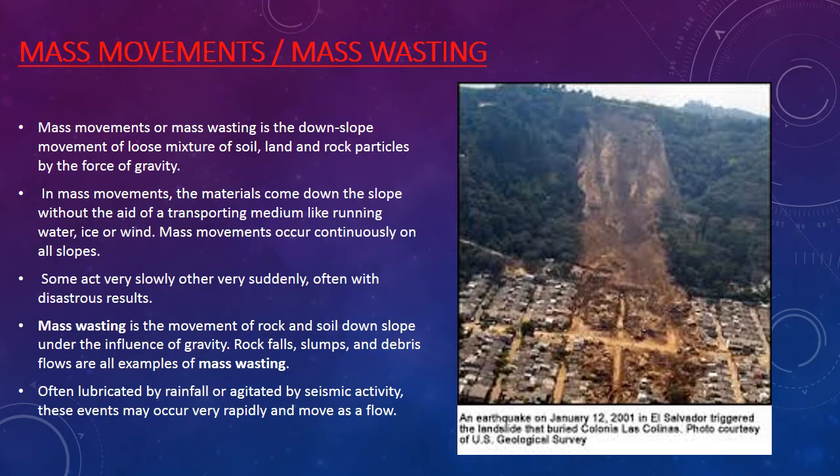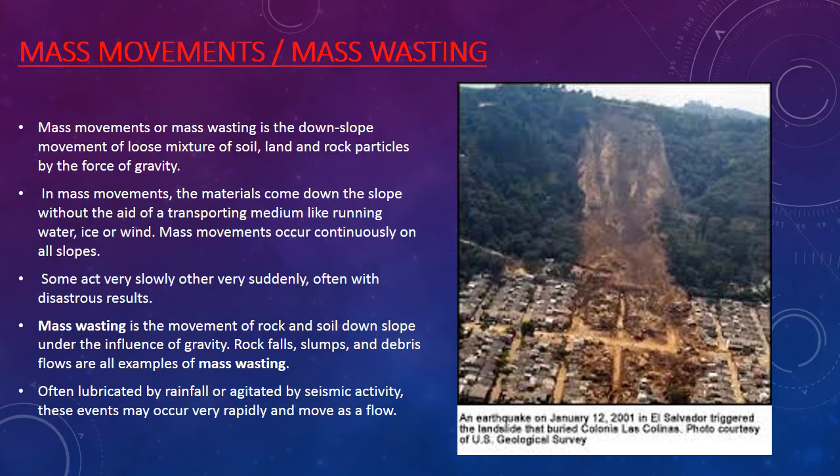In mass movement, the material comes down the slope without the aid of a transportation medium like running water, ice and wind. So there are lots of mediums through which these particles or soil are drained down. It is basically seen in hilly areas where the slope is very steep.